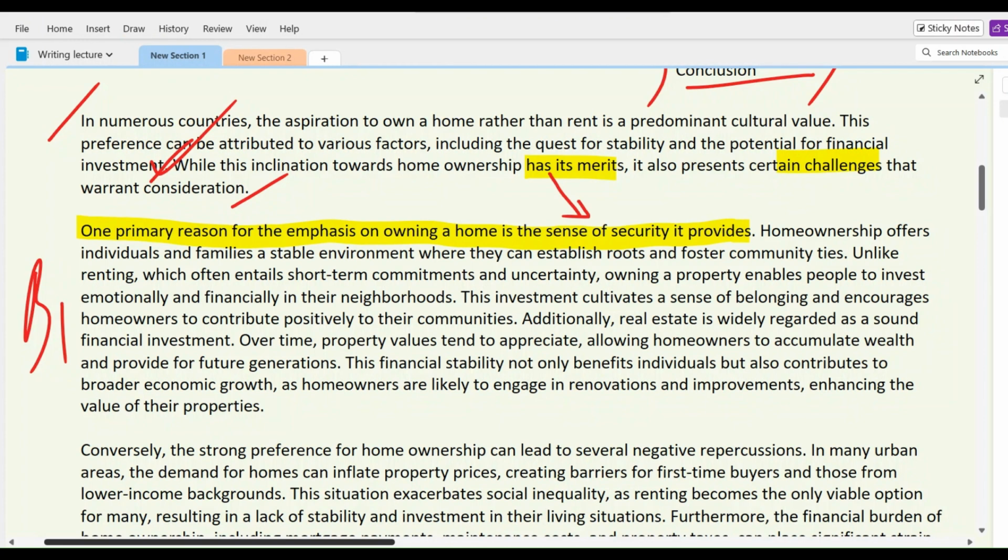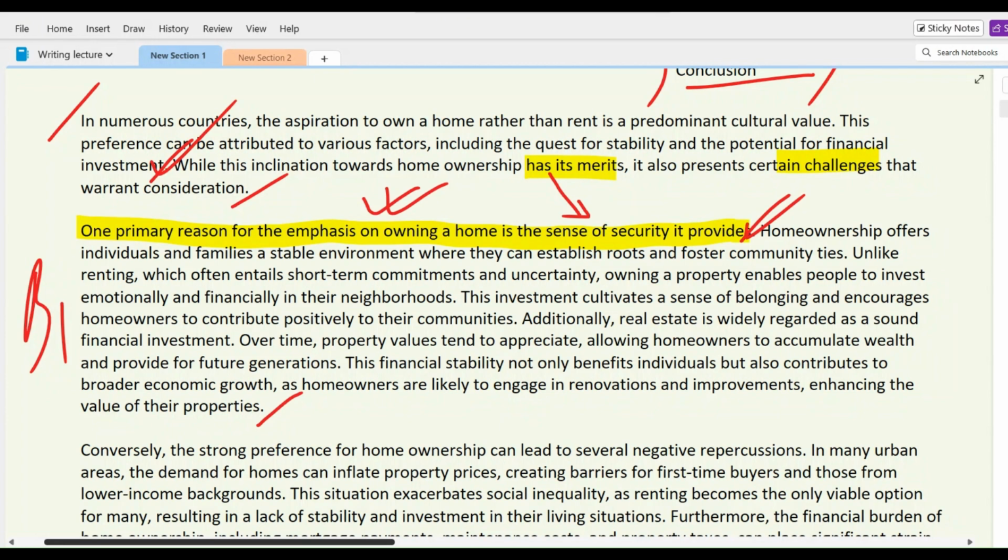Now we will see the supporting details part from here to the last, and the supporting detail part will support the topic sentence. In other words, why this topic sentence is correct or true. So here it goes. "Homeownership offers individuals and families a stable environment where they can establish roots and foster community ties. Unlike renting, which often entails short-term commitments and uncertainty, owning a property enables people to invest emotionally and financially in their neighborhoods. This investment cultivates a sense of belonging and encourages homeowners to contribute positively to their communities.